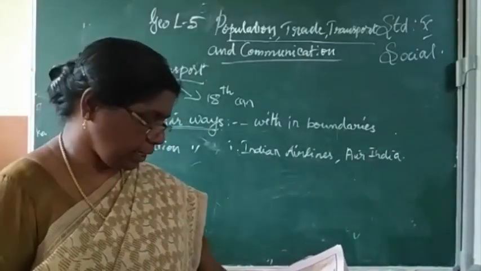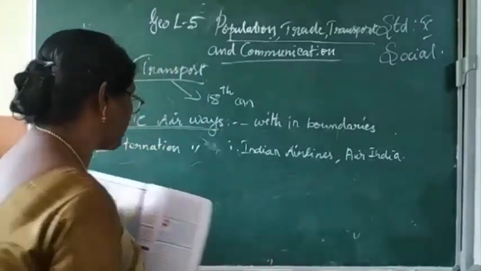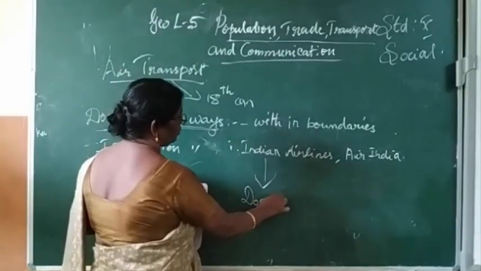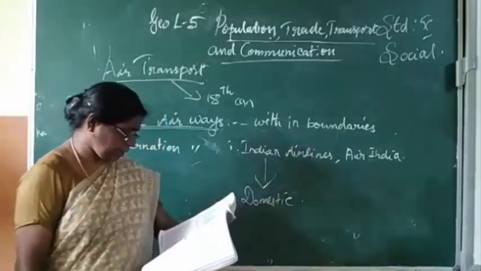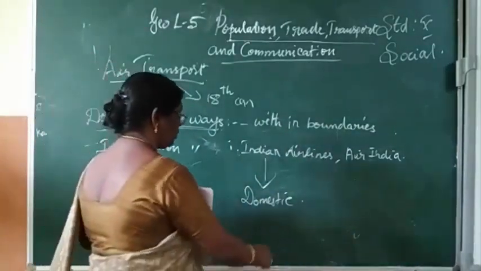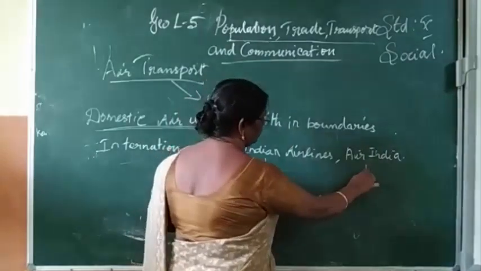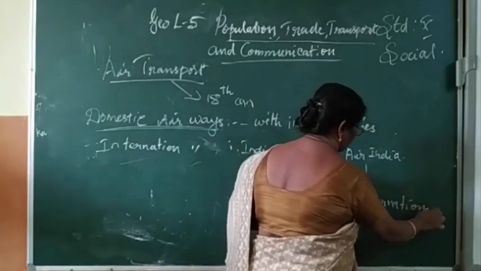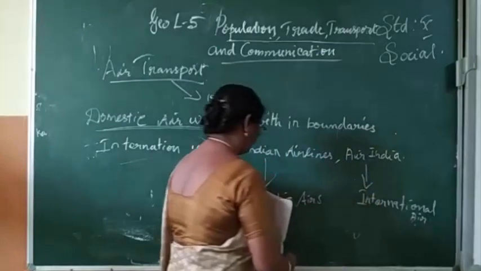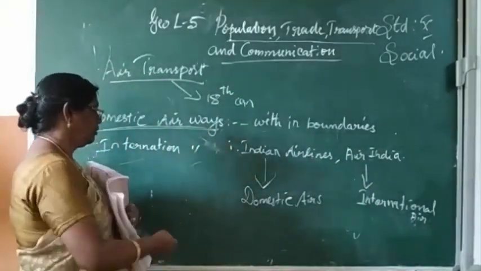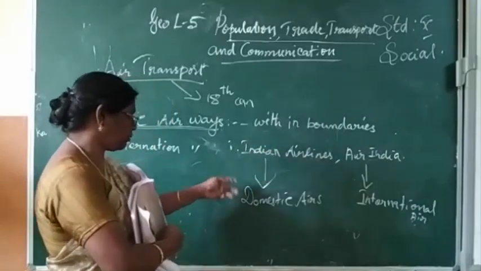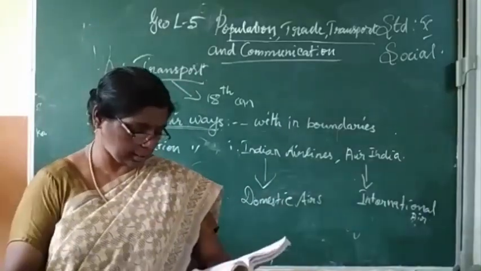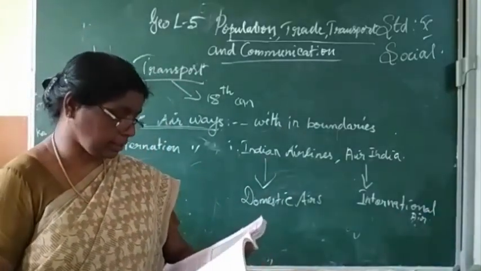Run by the Government of India, Indian Airlines provides domestic air services, while Air India provides international air services.